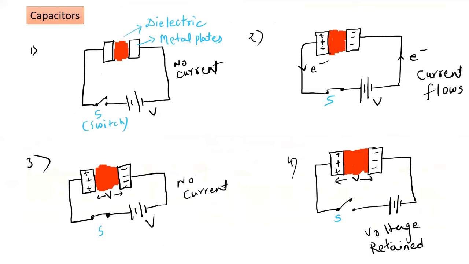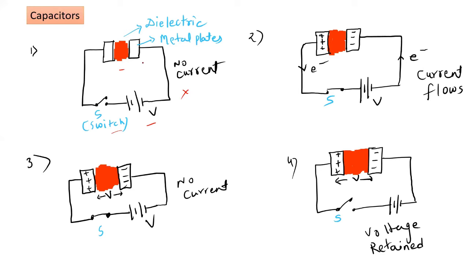Capacitors are another circuit element which we use in making circuits. We know that capacitors store energy in the form of an electric field. Here we have 4 different parts. This is the first one, where I have a switch, a voltage source, and a capacitor. When it is open, there is no current flowing in the circuit. The capacitor is basically made of 2 metal plates and some dielectric at the center.